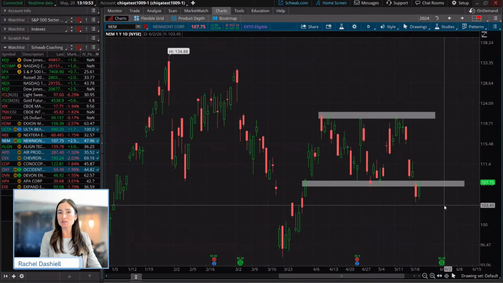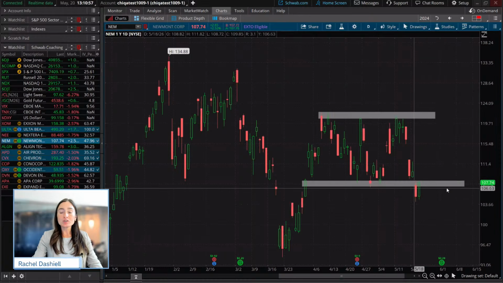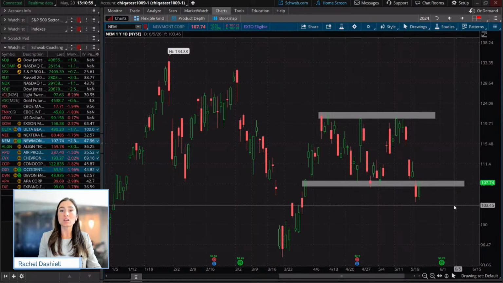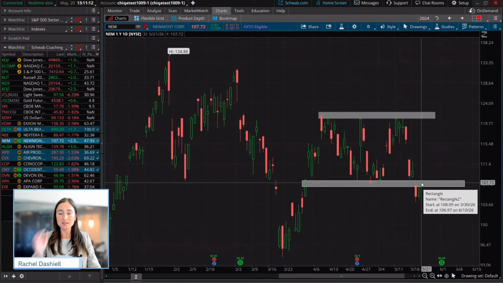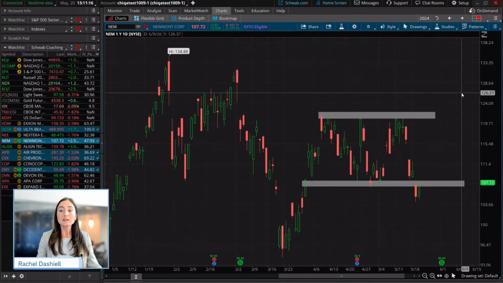It hasn't made its way back up into it yet. So this could very well just be another resistance touchback. So sometimes we have price breaking out, it goes back for one more last retest to firm up that level of support or resistance, which could be what we're seeing here. But this could also be the start of a possible failed pattern as well.